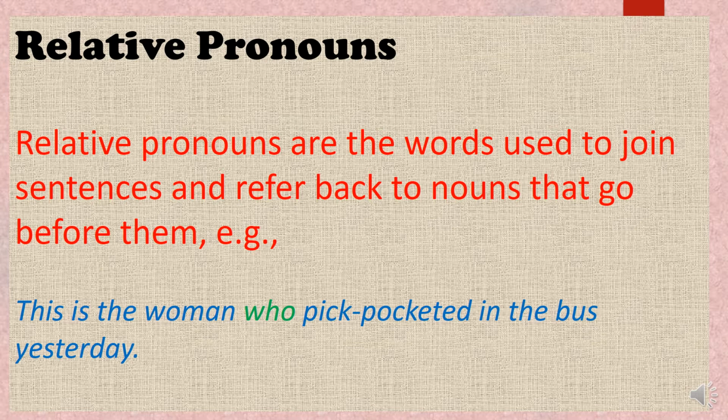It can be seen as an adjective also. Which kind of woman? Who pickpocketed in the bus yesterday. So it is relating the rest of the sentence with the noun.